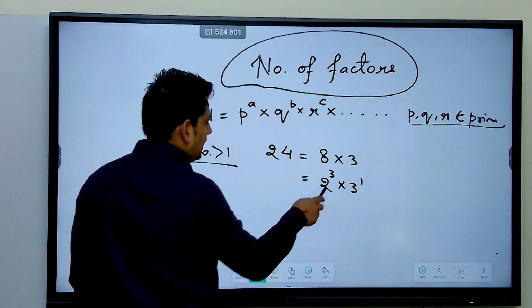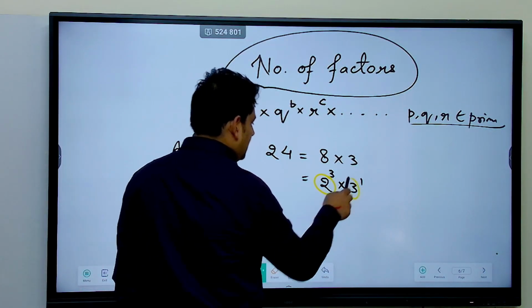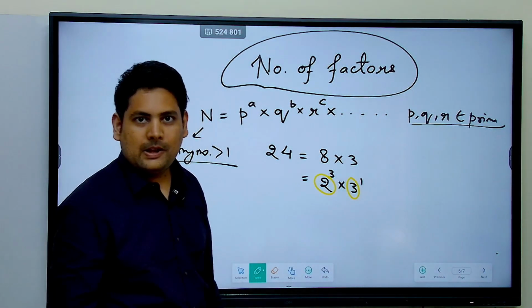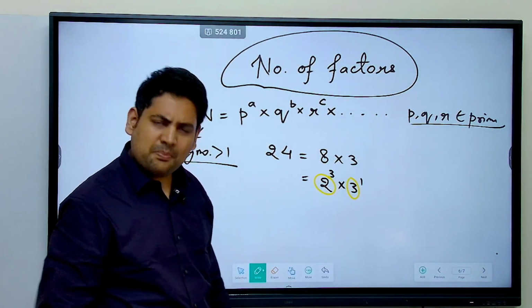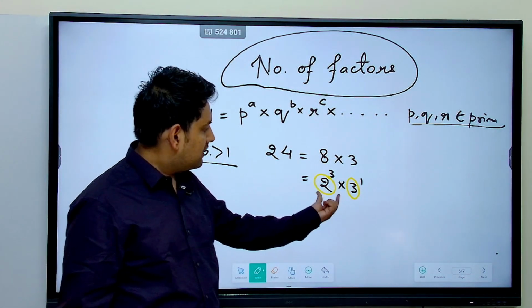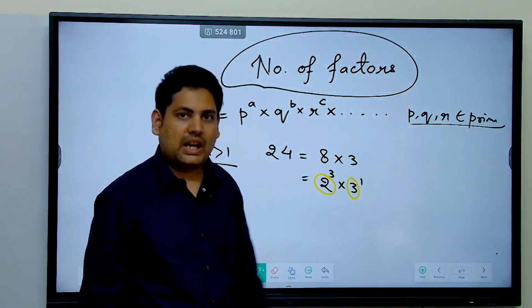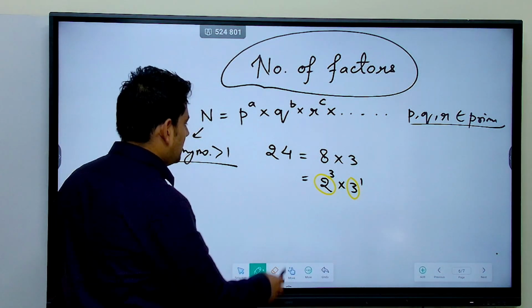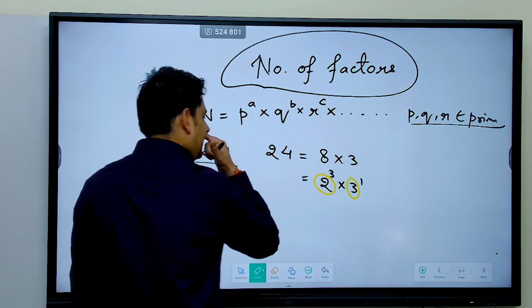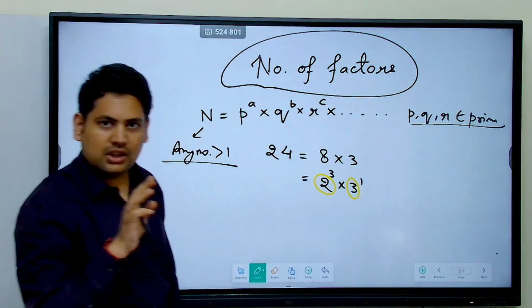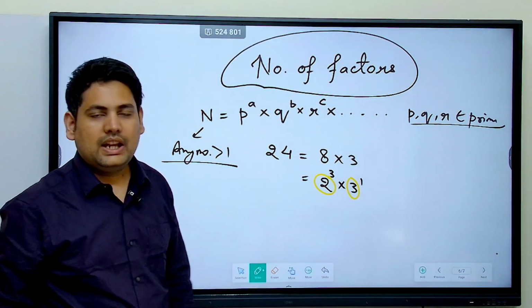Can you see that this 2 and this 3 are prime numbers, and these are their powers? So powers can change, but this will always be like this. That means the base will be of prime numbers only. So with this basis, we can represent any number greater than 1 like this.